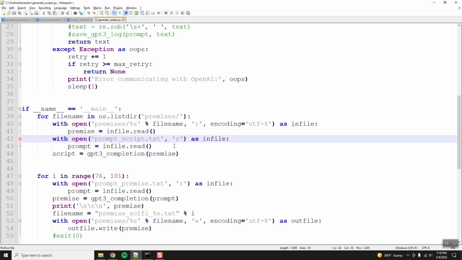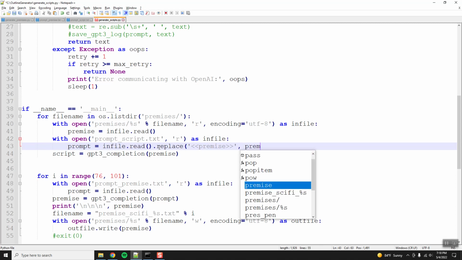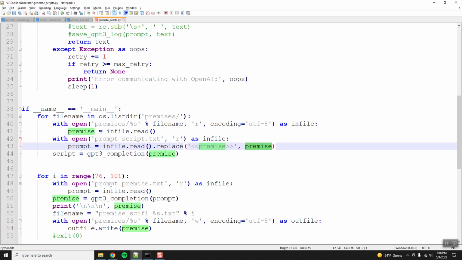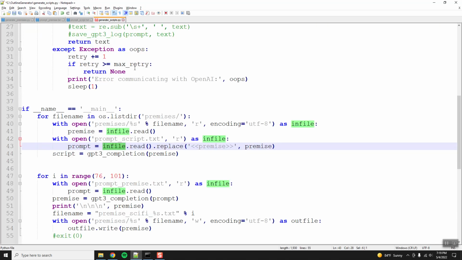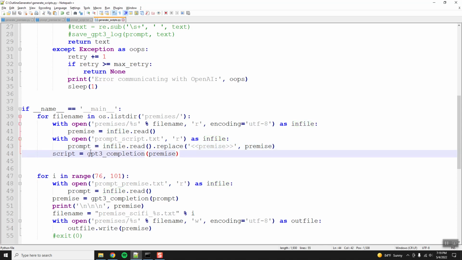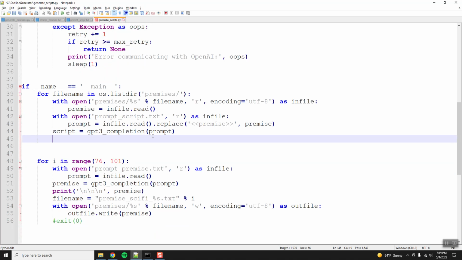So, prompt script as infile, prompt equals infile.read, dot replace, and we're going to replace the premise with the premise. So that grabs that. So basically we're saying the prompt is going to read this file and replace this part with the actual premise. And so then we will say the script equals GPT-3 completion of the prompt. And remember, the prompt now has the premise embedded.